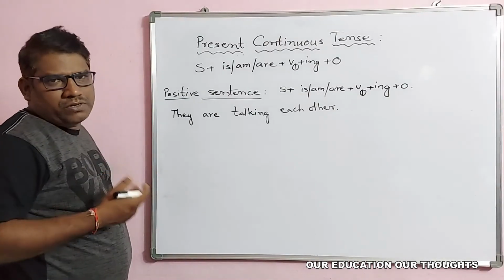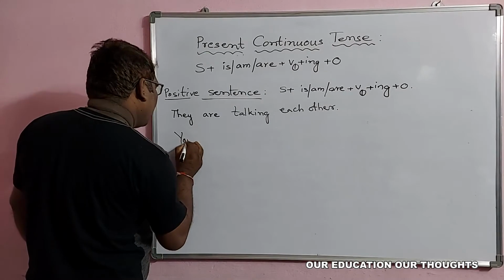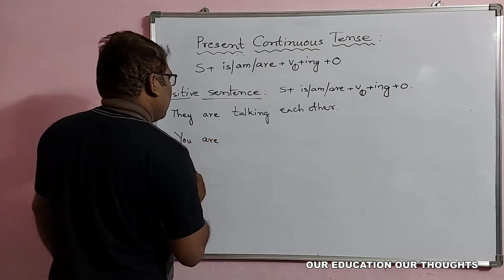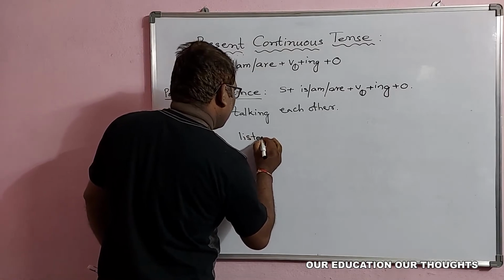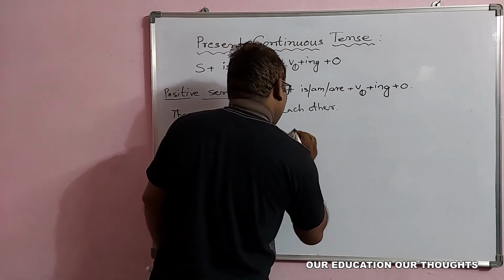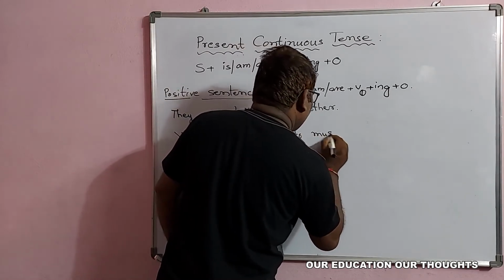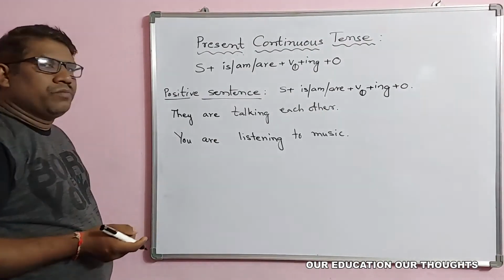Now, what am I doing? Now teaching. I am teaching. You are listening. You are listening to music. Right now what we are doing, listening to music.